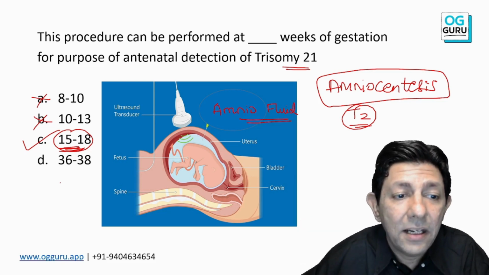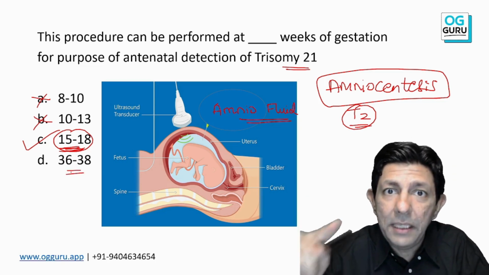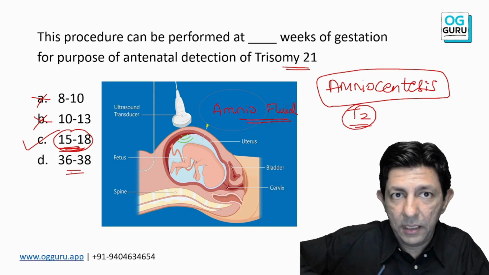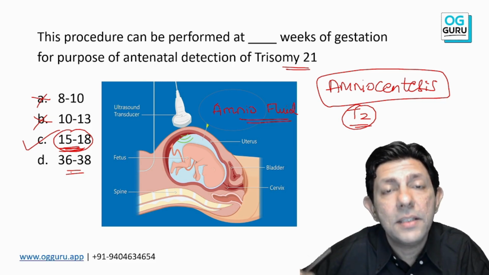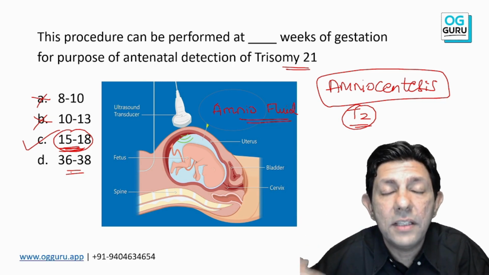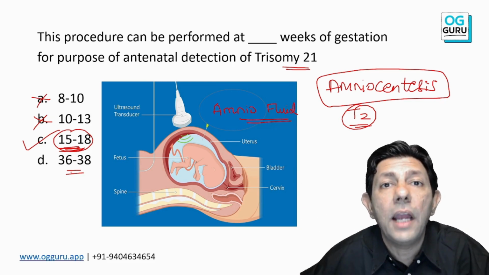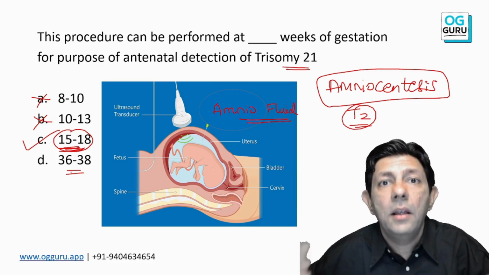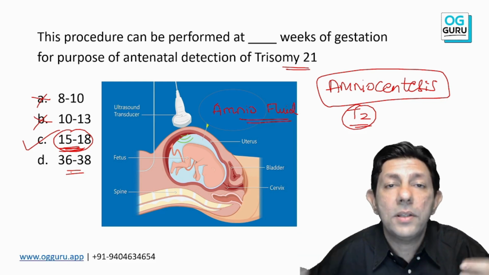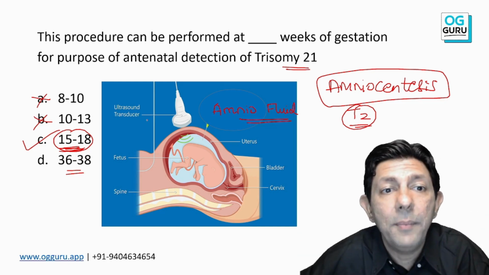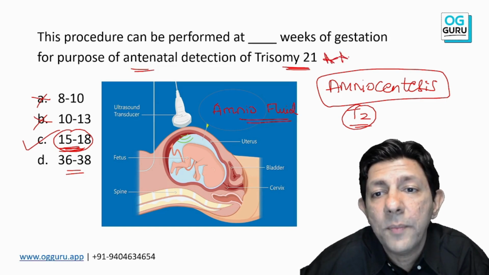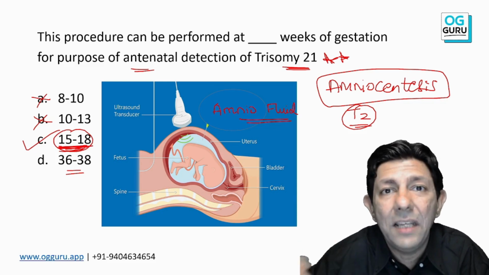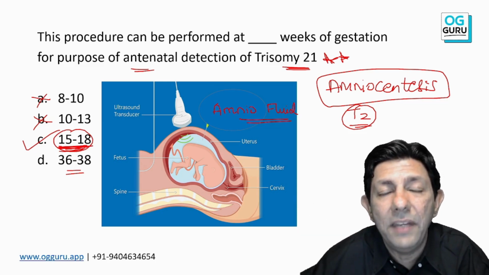And yes, if at 36 to 38 weeks we poke a needle and take out amniotic fluid, that's also amniocentesis, but that's done at 34 to 35 weeks in the third trimester when the patient has severe polyhydramnios and breathlessness. So the mother cannot breathe and has severe polyhydramnios, then you can think of doing it. Here it is clearly mentioned amniocentesis for trisomy 21 detection, so I have to do it between 15 to 18 weeks so that I can get the diagnosis by 20 weeks.